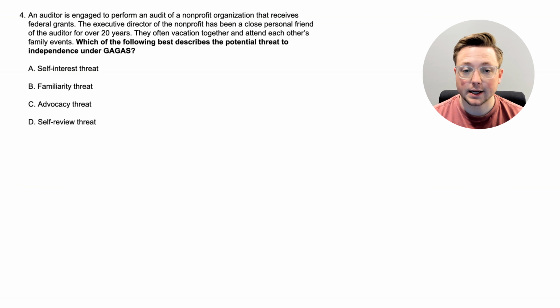An auditor is engaged to perform an audit of a nonprofit organization that receives federal grants. The executive director of the nonprofit has been a close personal friend of the auditor for over 20 years. They often vacation together and attend each other's family events. So again, what is the kind of threat we're talking about here?